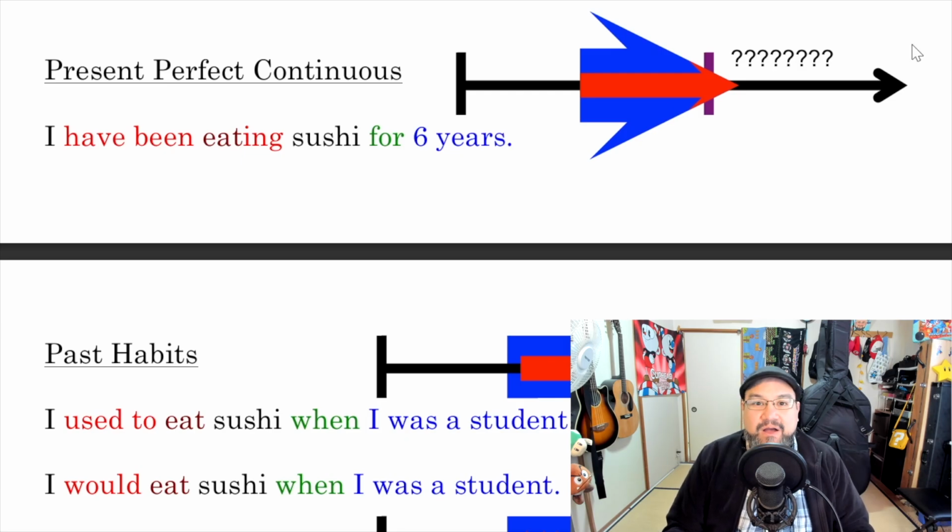Now, let me explain something I like to say. So, I have taught for 25 years. Okay? More than 25 years. I have taught for more than 25 years. Usually when I do this lesson, I have a student I'm talking to. I'll tell them, I have taught many students for 25 years. Okay, that's true. I can also say, I have been teaching many students for 25 years. Both are true. What's the difference?